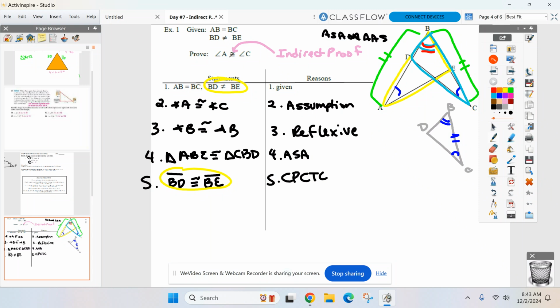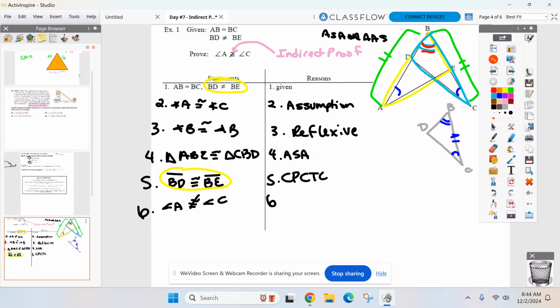So if angle A congruent to angle C is false, what must be true? If angle A congruent to angle C, we've already said that is false. What must be true now? That angle A is not equal to angle C, right? If that's false, the opposite's got to be true. And that's what we wanted. That's what we wanted all along.